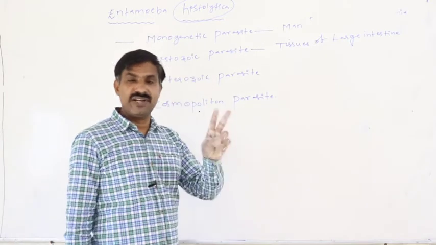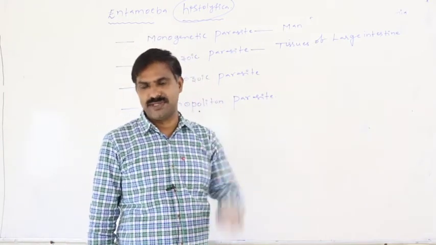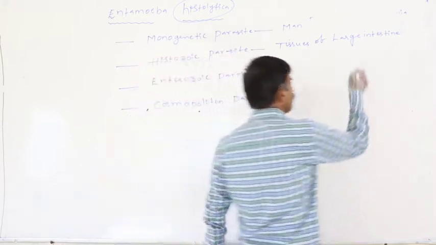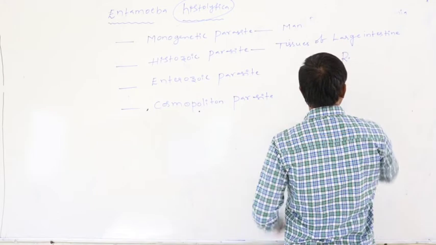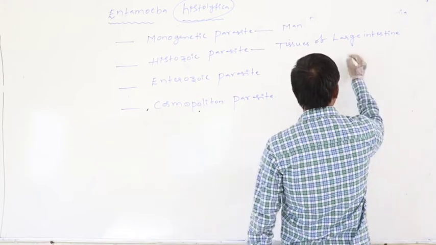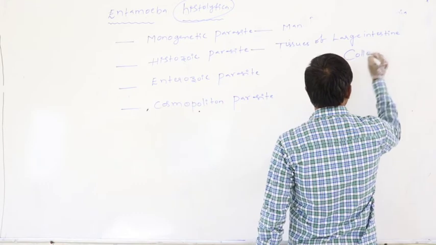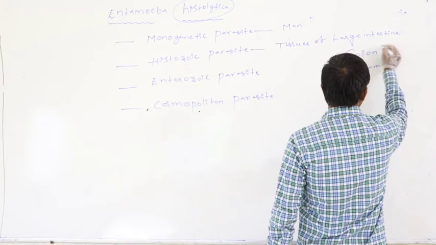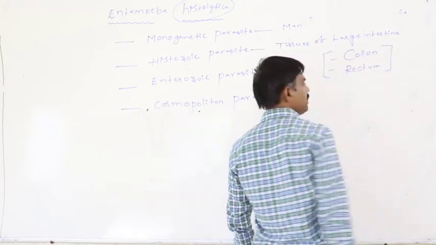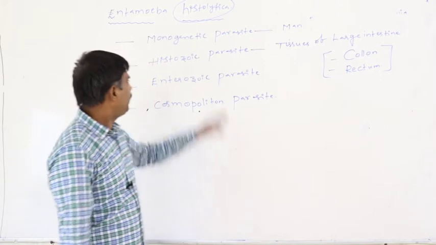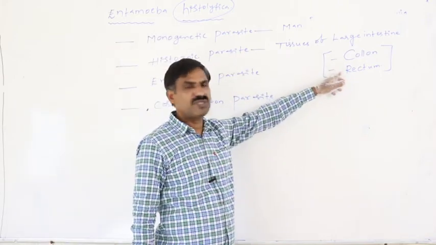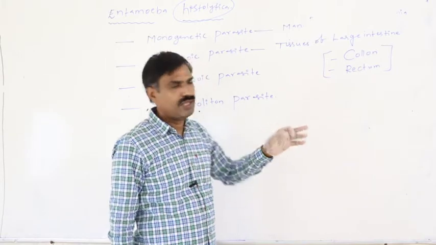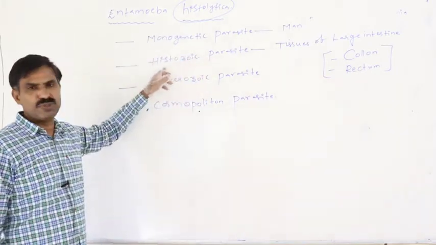Definitely in the large intestine of our body there are two principal portions. One is the colon. Second one is the rectum. These two are the parts of the large intestine. Definitely in the tissues of the colon, in the tissues of the rectum, Entamoeba histolytica lives. So that only it is said to be the histozoic parasite.